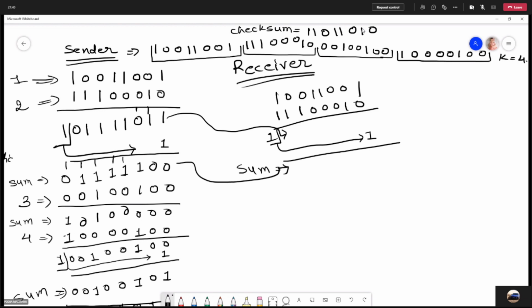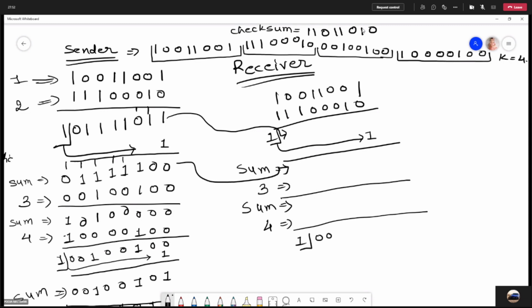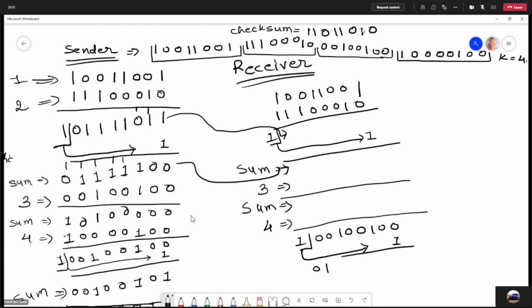Right. And the third segment will be added to the sum. Right. You will get some sum. Right. So to this sum you will be adding the fourth segment, and you will get some value over here, and this carry will be added to this sum, and you will be getting a sum 0 0.